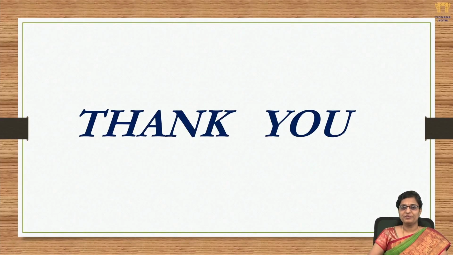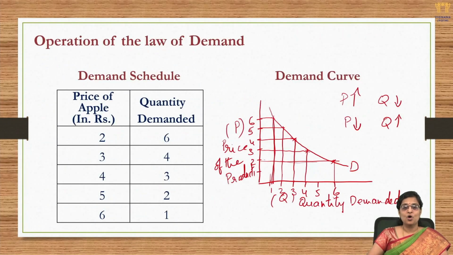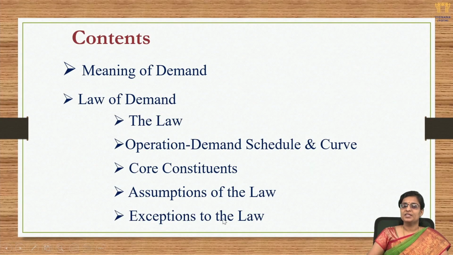So today we have discussed clearly all the different aspects related to what is basically the meaning of demand in business economics, and also what is the law of demand and what are the assumptions underlying this law of demand, and especially what is the operation behind this entire law of demand and the special exceptions to the law of demand.